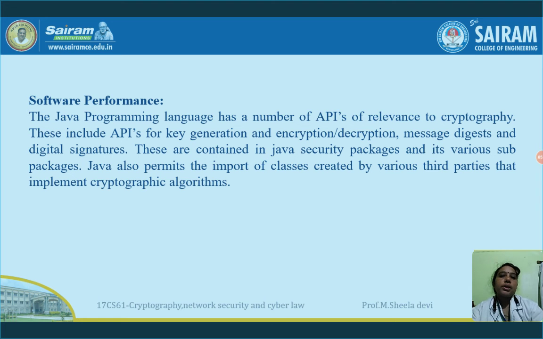These are contained in the Java security packages and its various subpackages. Java also permits the import of classes created by various third parties that implement cryptographic algorithms. So by using APIs, we can do these modulus operations and generate keys very easily instead of doing it manually.